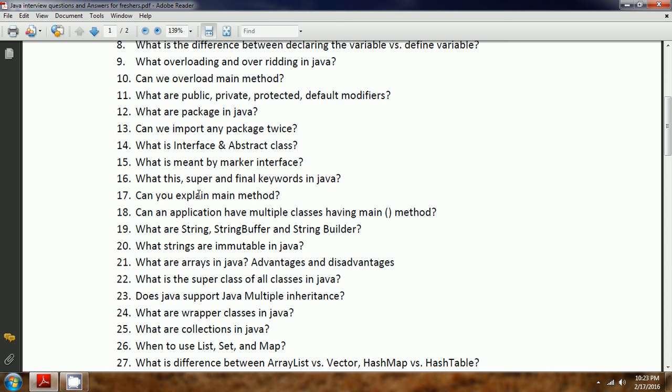Static, as the main method does not create an object. So there is another way Java provides to load your class without creating an object, that is using static. Whenever you define any method or variable as static, before object creation itself, it will be loaded into memory. Okay, public static and void. This main method does not return any value, and main is the method name, and it is going to take a string array as an argument.